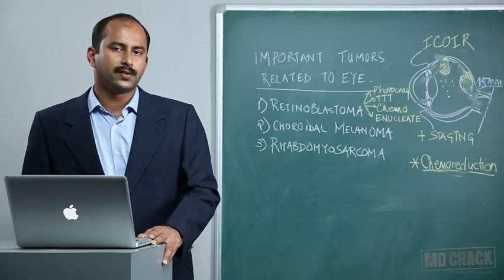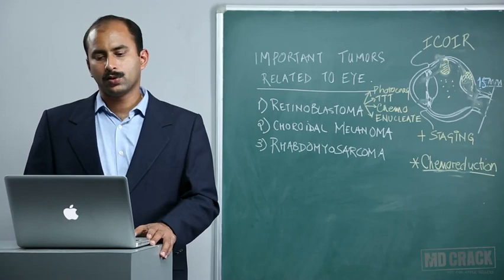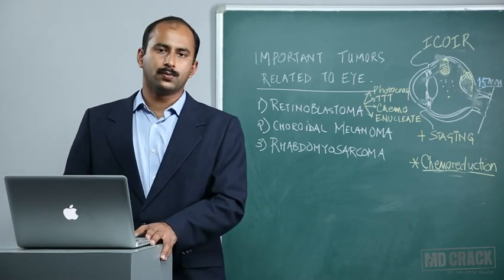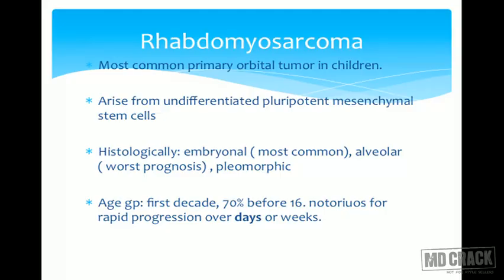Coming to the third most important tumor, the so-called most aggressive tumor of all, the primary orbital tumor in children, that is the rhabdomyosarcoma. As the name suggests, it is a mesenchymal tumor. It arises from undifferentiated pluripotent mesenchymal cells, histologically classified into embryonal, which is the most common, alveolar, having the worst prognosis, and pleomorphic. Age group is the first decade, 70% before the age of 16 years, and it is notorious for rapid progression over days. This is very, very important. In days to weeks, this tumor can spread.